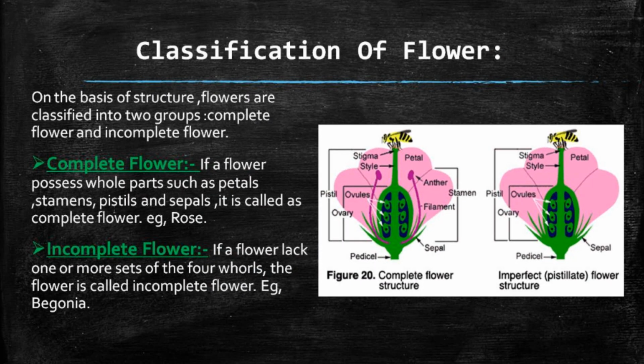Next, the classification of the flowers. On the basis of structure, flowers are classified into two groups, complete flower and incomplete flower. A complete flower is a flower which possesses all the four parts: petals, stamens, pistils and sepals. Example, rose. Incomplete flowers are the flowers which lack one or more sets of the four whorls. Example, begonia.